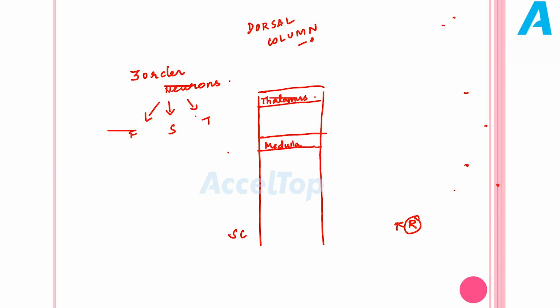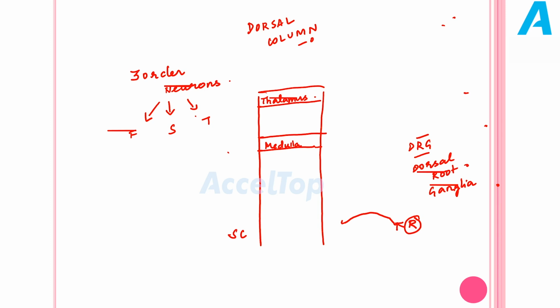First we will start with the first order neuron. I have told you already the first order neuron starts from the receptor. We have something called DRG, which is nothing but dorsal root ganglia. Just remember, the first order neuron starts from the receptor and enters the spinal cord through the dorsal root ganglia. This is our first order neuron.